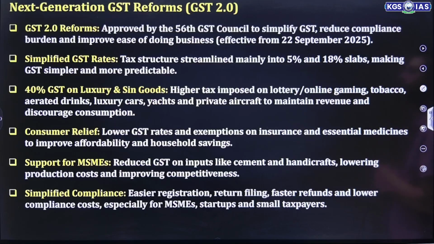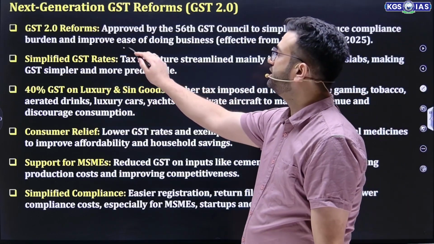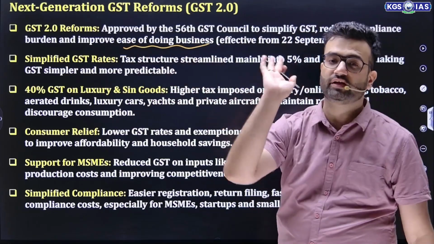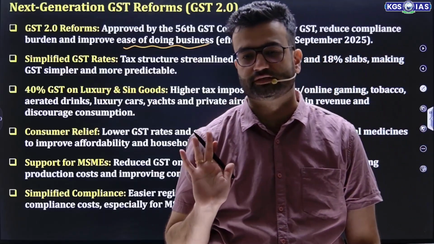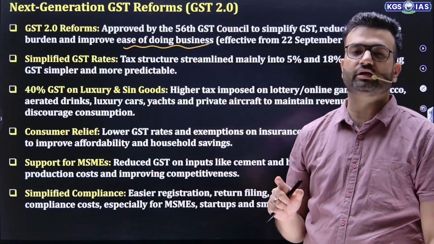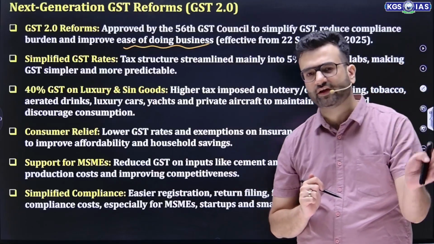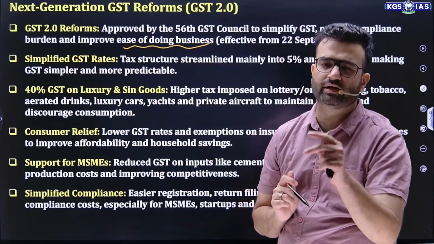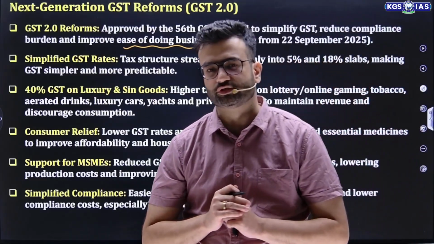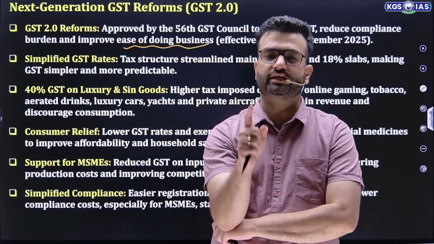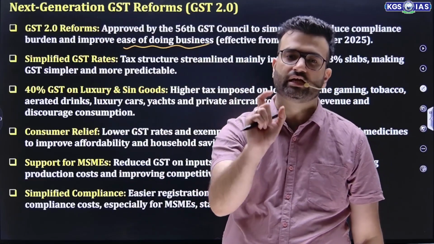GST 2.0, the objective is very clear. We need to reduce compliance burden and we need to enhance ease of doing business. This is very clear thought process of policymakers. Second important point is simplifying GST rates. Earlier we had rates like 5%, 12%, 18%, 28%, which created lots of confusion. Now we have two standard rates, one is 5% and another is 18%.